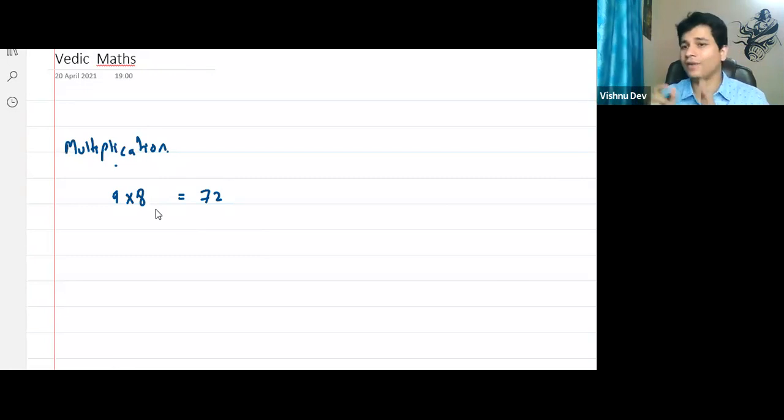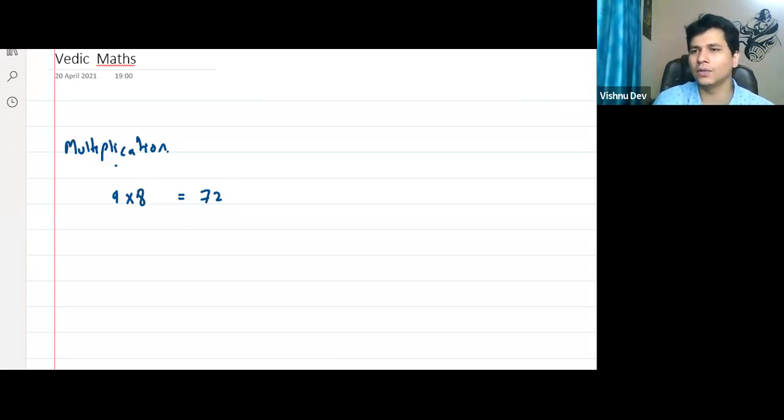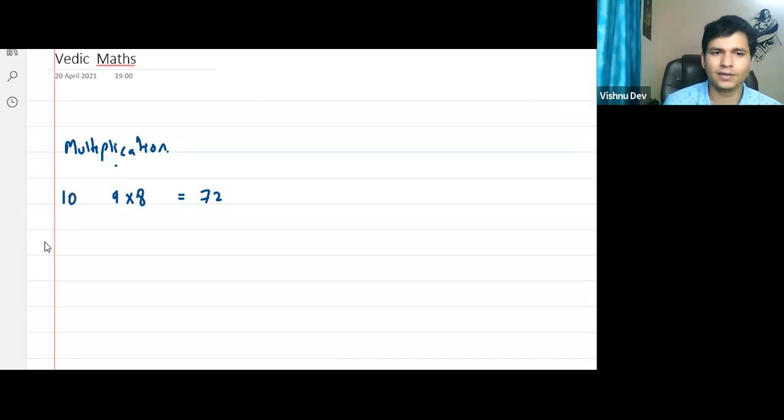That's because it is a one-digit number. But suppose a standard 4 kid doesn't know the table and keeps forgetting it. Then how can I solve it? Now think about it: 9 and 8, which number are they closest to? 10. Very good. It is closest to 10. I'll write 10. Just see how easy it will be.